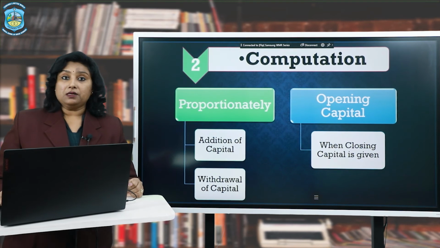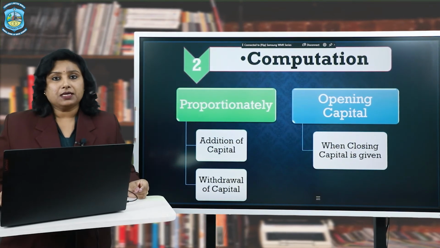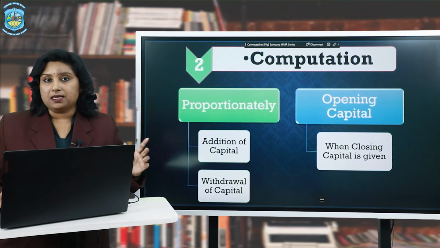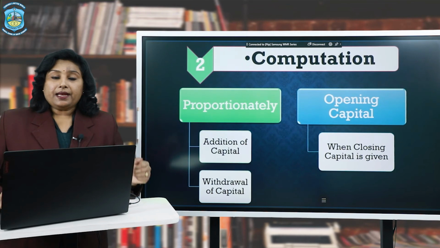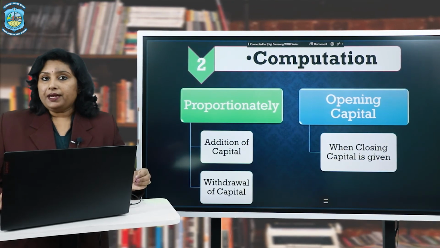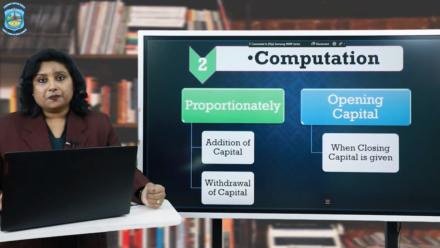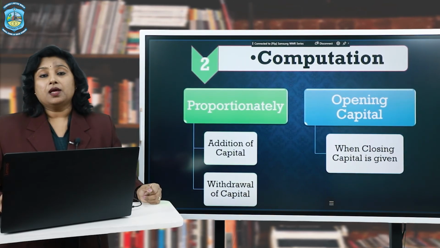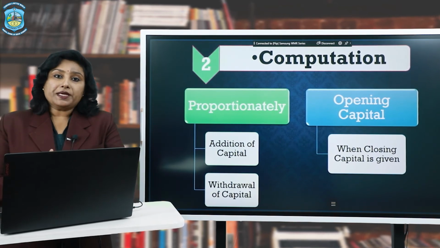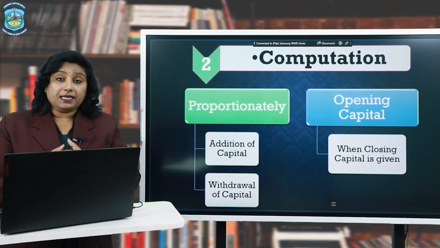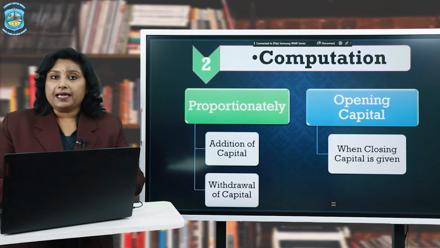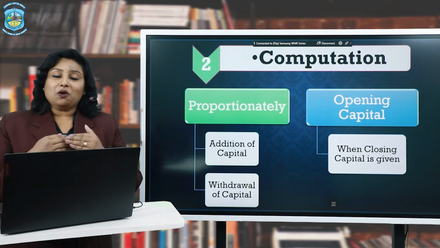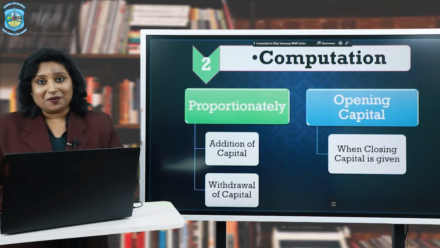Now, the next important thing under interest on capital is that you calculate interest always on the opening balance. Alright, so there is a possibility that you may be provided with the capital at the end of the year. Now, how will you find out the opening capital if the closing capital is given to you? Because interest is always to be calculated on the outstanding amount, that is, the amount of capital that you have utilized for the entire year in the firm. So, let us see how you will find out the opening capital if closing capital is given.